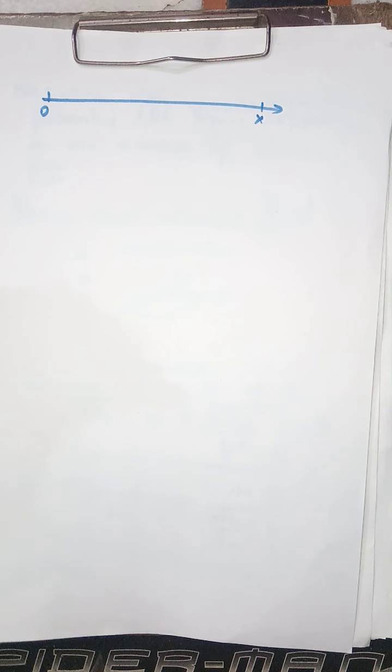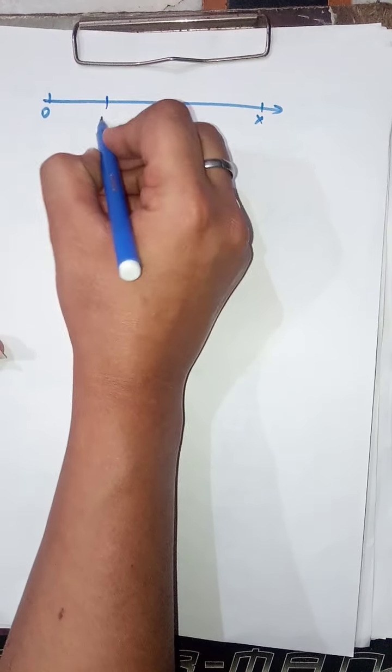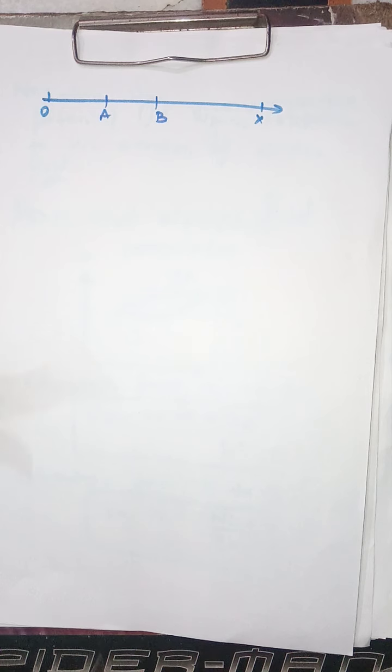And consider two points A and B in this path.